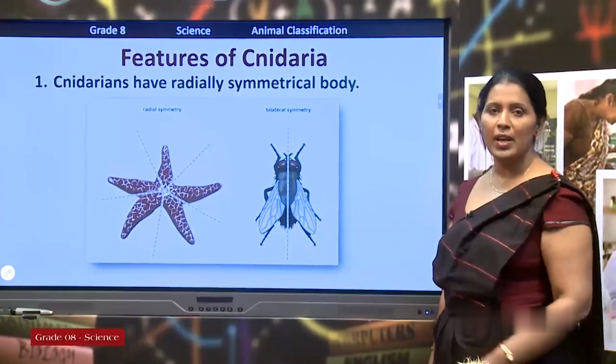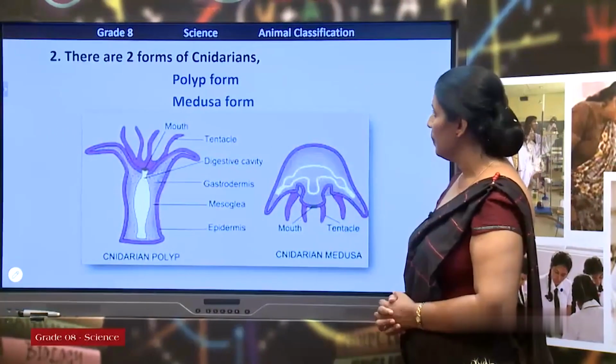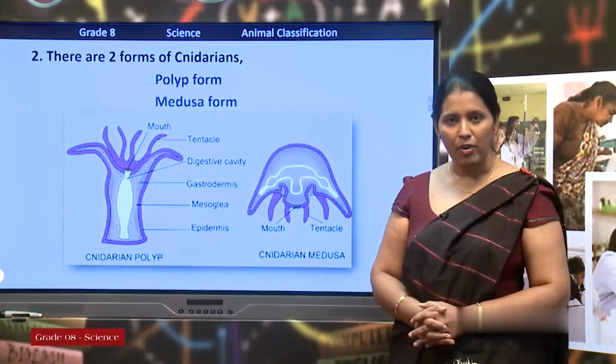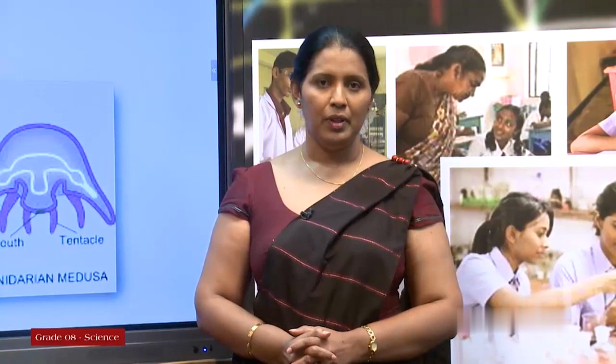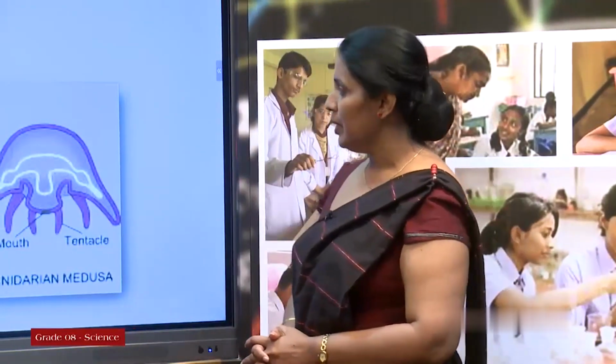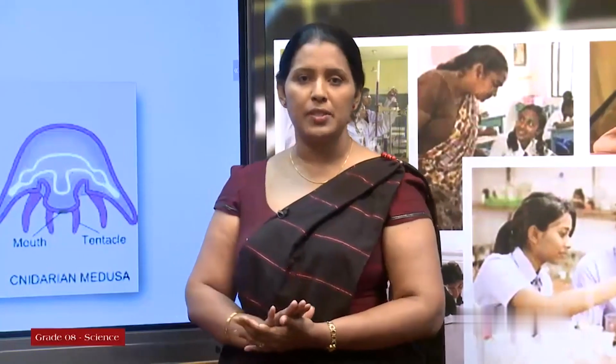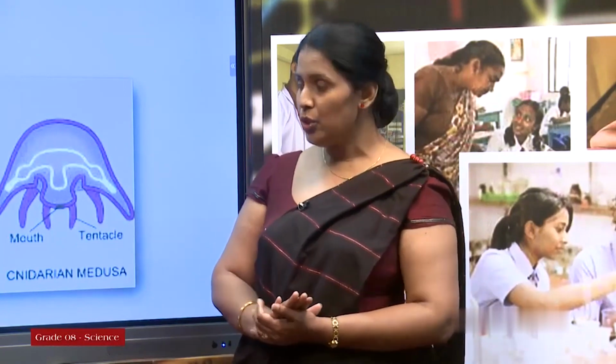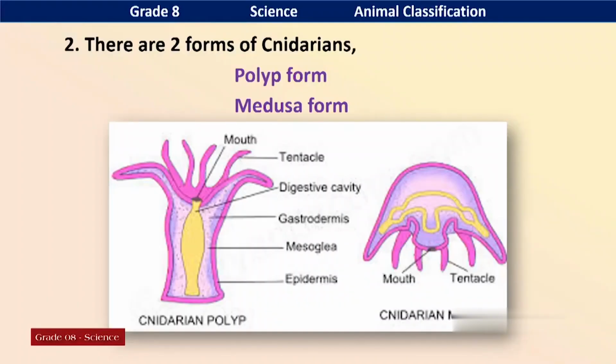Okay, let's move to the second feature. Yes, they have two types of body forms, polyp form and medusa form. Polyp form is always attached to a surface. They can't move here and there. They don't show locomotion. Medusa form is a free living organism. So, cnidarians show both the polyp form and the medusa form.